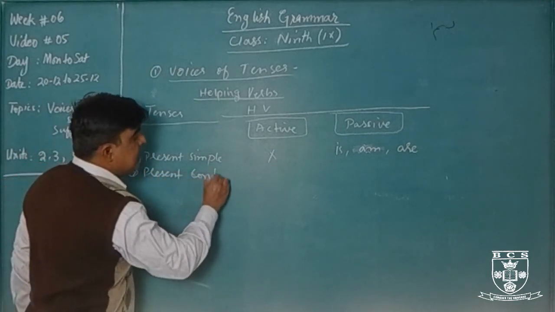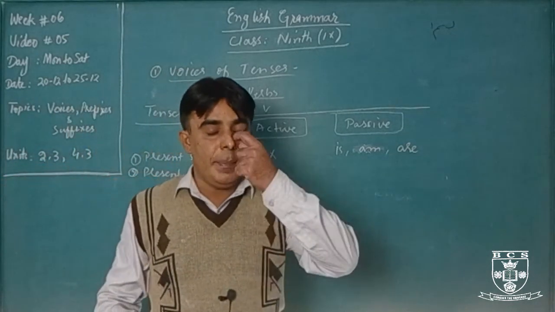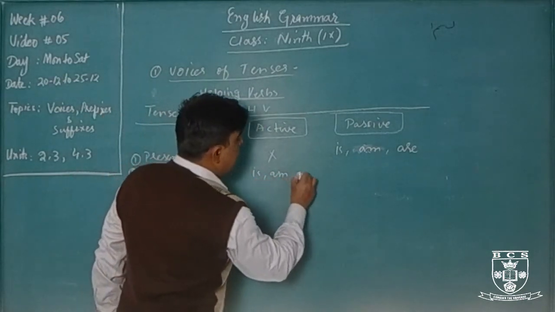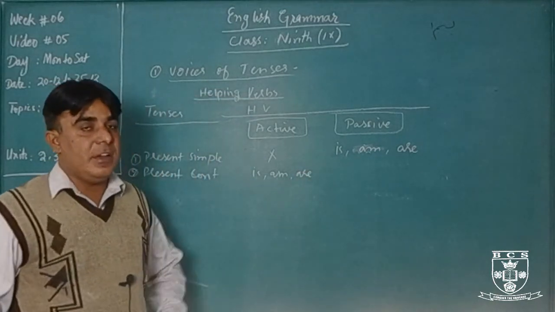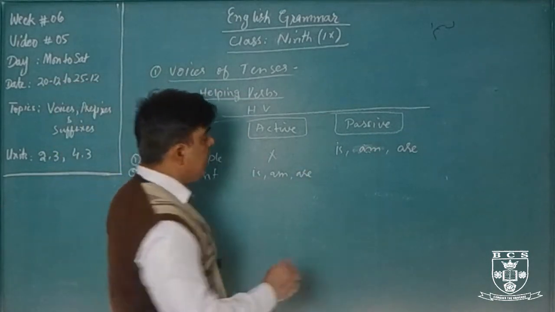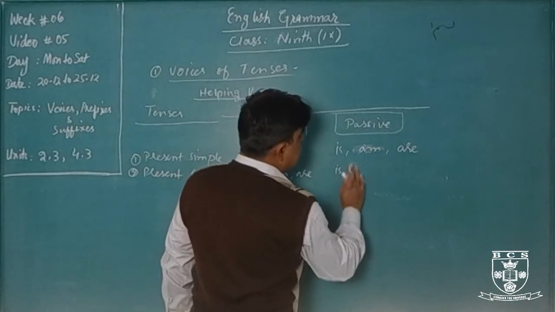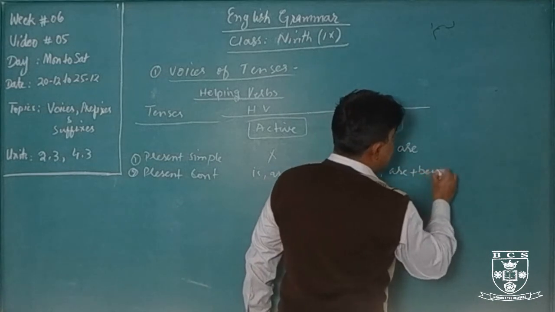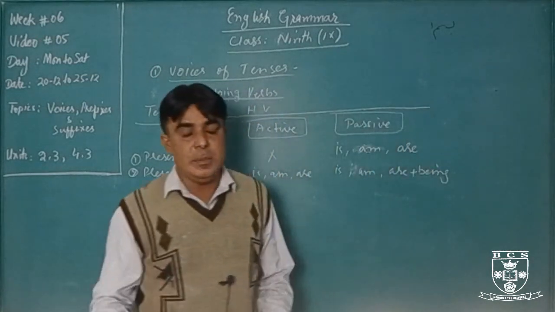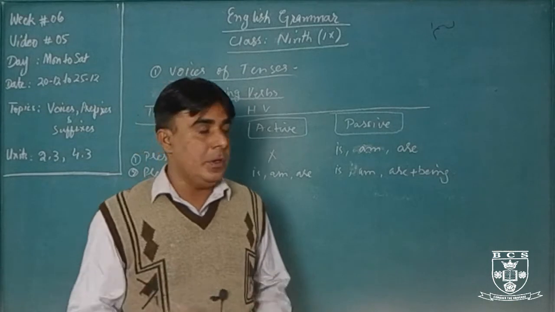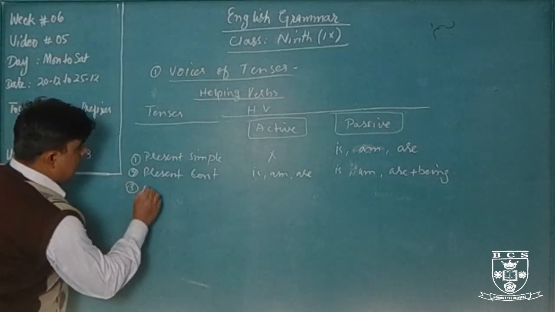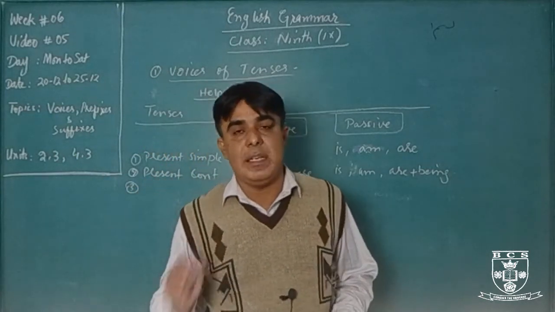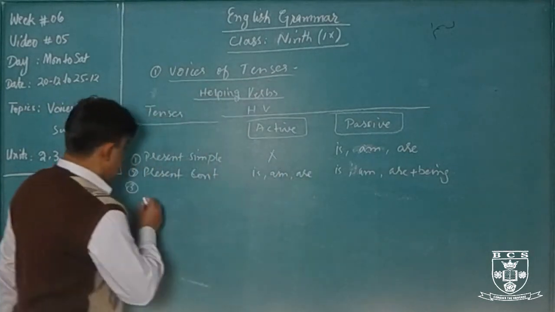The second sentence is present continuous tense. Which are the helping verbs of present continuous tense? Is, am, are. These are the helping verbs of present continuous tense in the active form. But in passive form, we will use is, am, are, and we will add being to these three: is being, am being, are being. You must memorize the helping verbs of both active voice forms and passive voice forms.